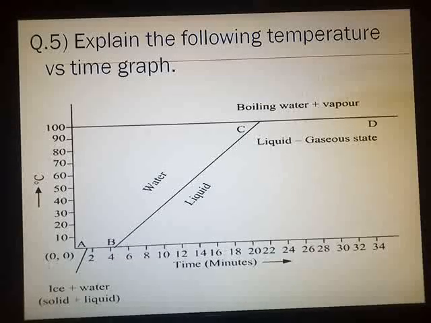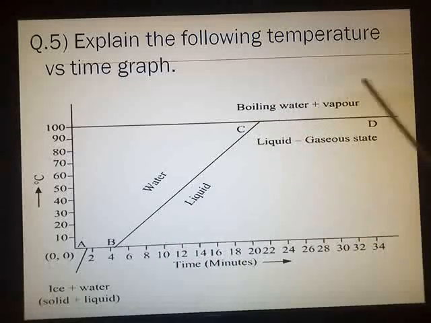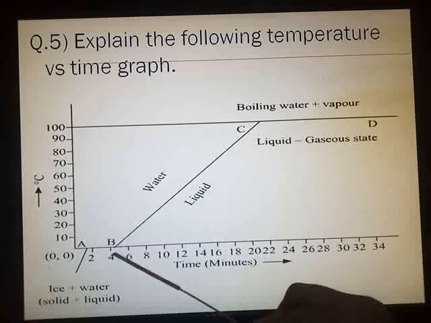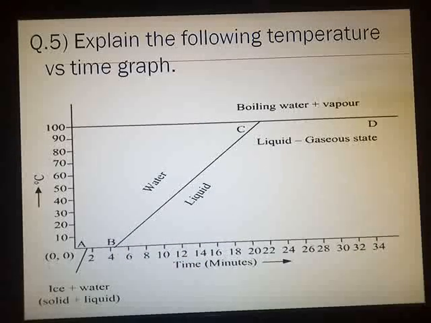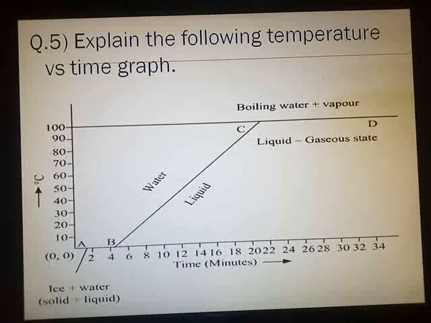AB. When you go on further heating, the temperature rises steadily from 0 degree to 100 degree Celsius as shown by line BC. At 100 degree Celsius, what happens? Water starts converting into steam. The temperature does not change here if it is further heated, and the conversion of water into steam continues as shown by line CD. This is the explanation you have to give for the graph.